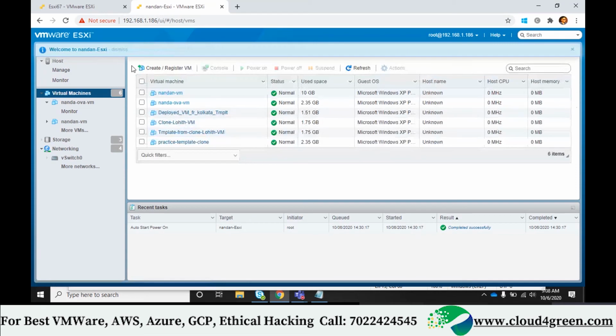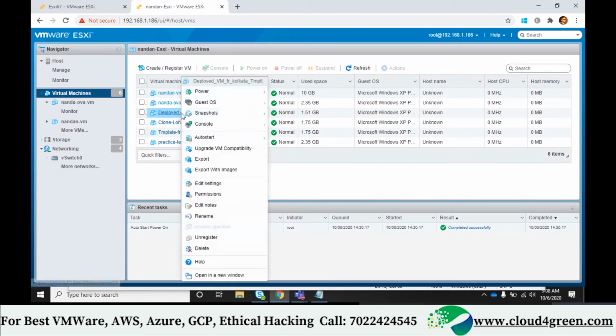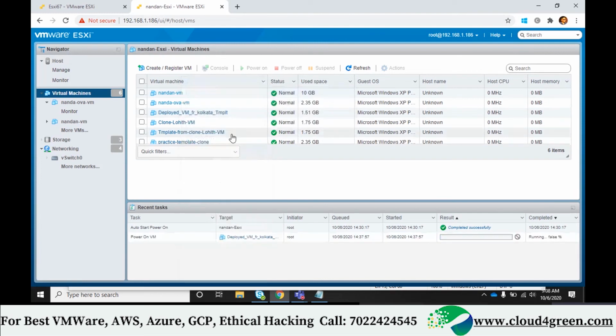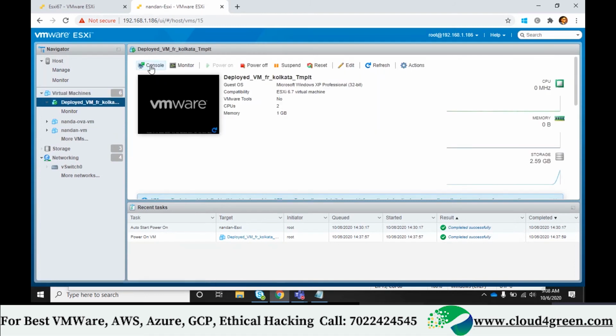Okay, very good. Can you see many machines are there? I can take any one of the machines here. So this is in working condition now. Yes, deployed VM from Kolkata template. No, that's okay. I want one working machine. That's all. Let me power on and verify. If it is working, that's enough. That's all fine for me.